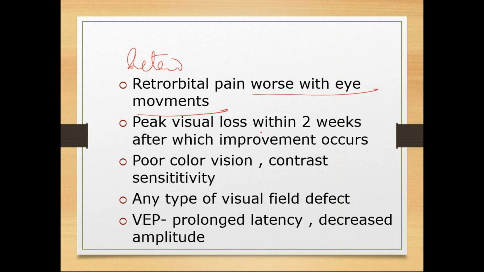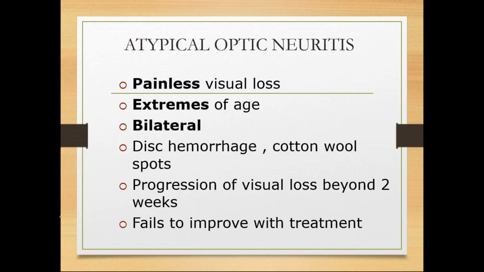Peak visual loss occurs within 2 weeks, after which improvement occurs, but some people will not improve. Color vision and contrast sensitivity are lost. Any type of visual field defect can be seen; it will start with a scotoma, followed by any type of visual field defect. I already told you decreased amplitude and transmission delay will be there in VEP.